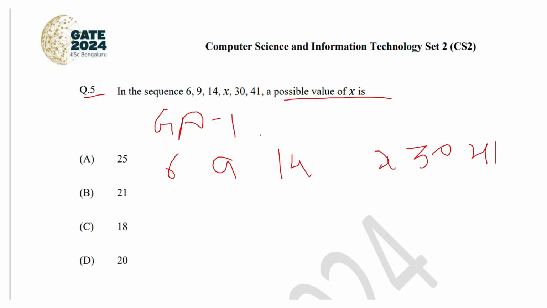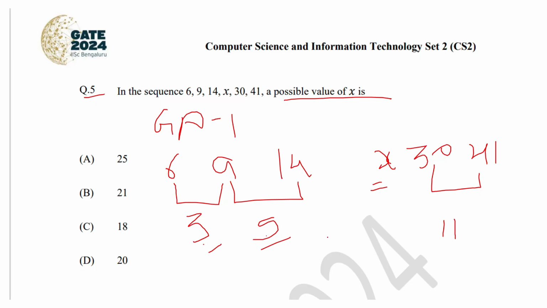Basically we can start to solve this problem by finding the consecutive differences between these numbers. The difference between the first and the second number is 3, second and third number is 5. Since this number is unknown, let's leave this portion, and the difference between the last two numbers is 11. If you look at the differences, they are odd numbers, that is 3, 5 and 11. All these three are odd numbers.